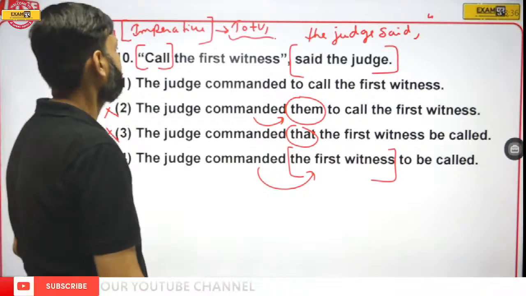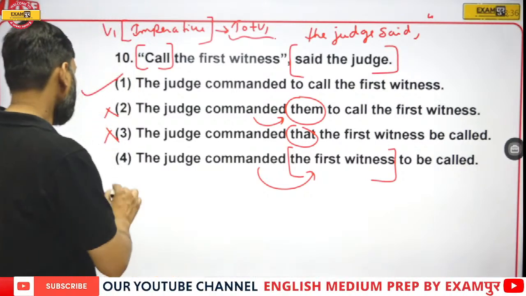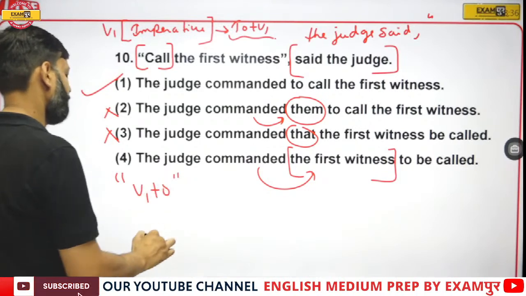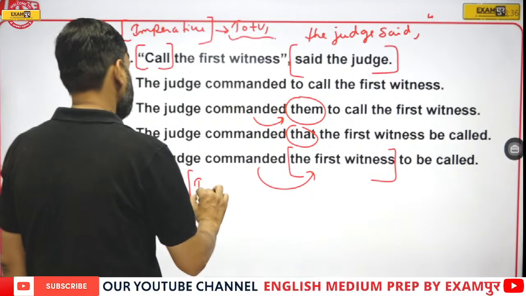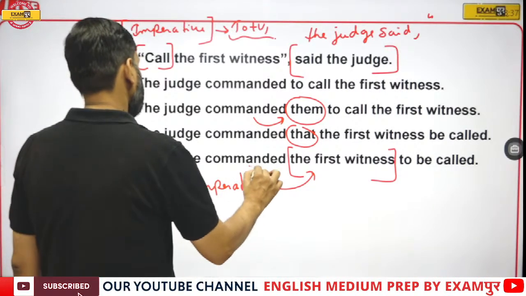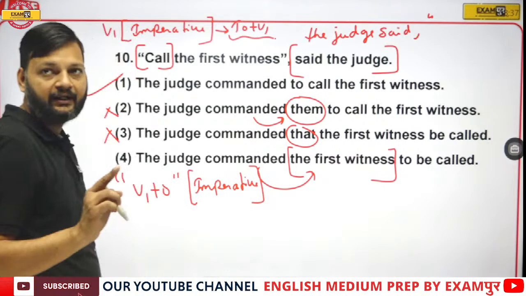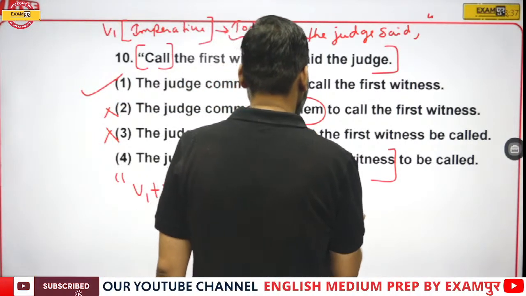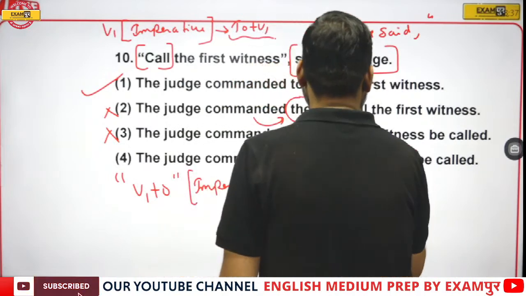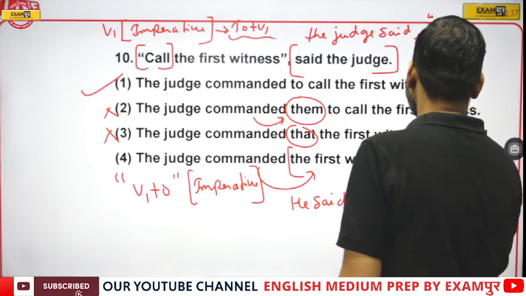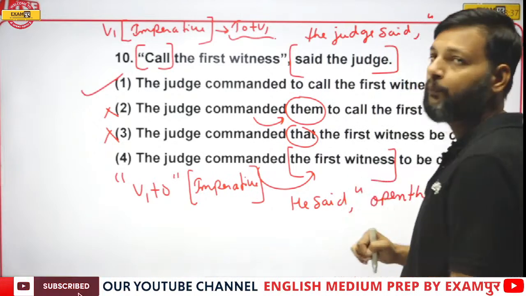See, Malay, if a sentence starts with the first form of verb, this sentence is called imperative. For example, he said, open the door.